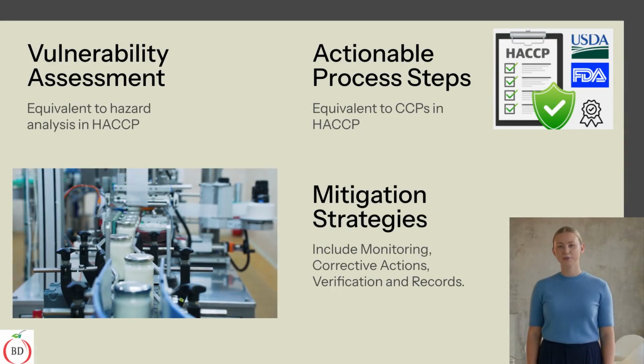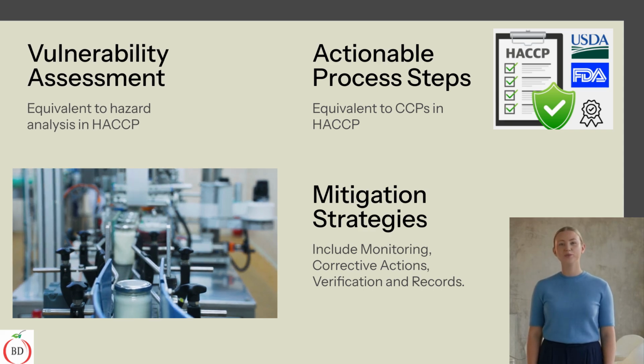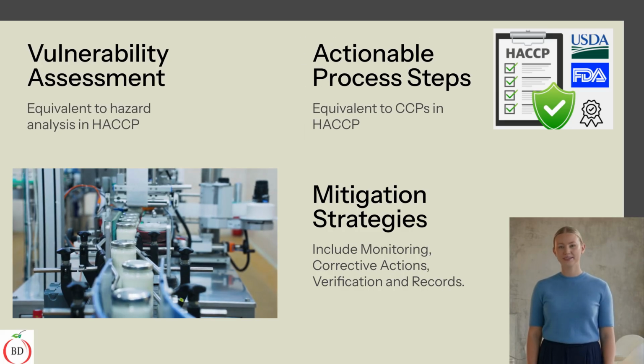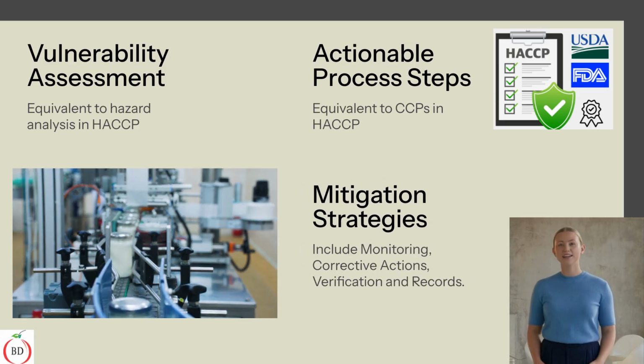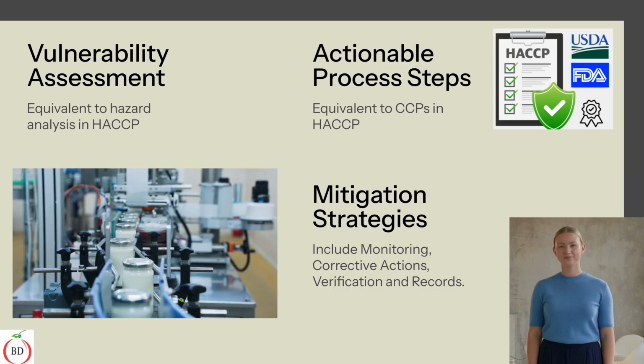The Intentional Adulteration Rule requires food companies to build a risk-based food defense plan using the HACCP method. Vulnerability assessment is the equivalent to hazard analysis. Actionable process steps are equivalent to CCPs. Mitigation strategies include the same components as CCP management elements. Those are monitoring, corrective actions, verification, and record-keeping procedures. These management components are an important part of your food defense plan.